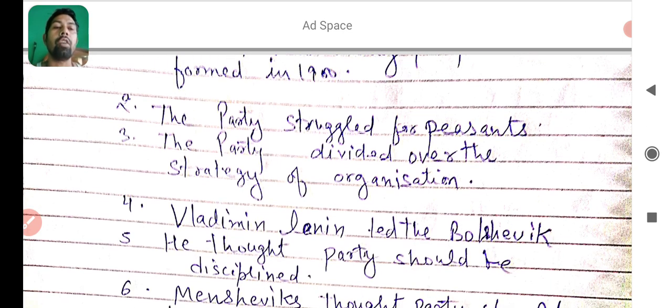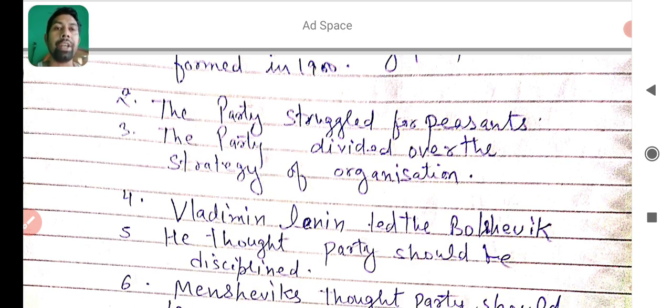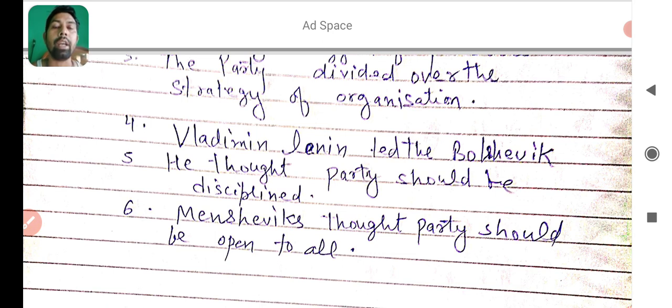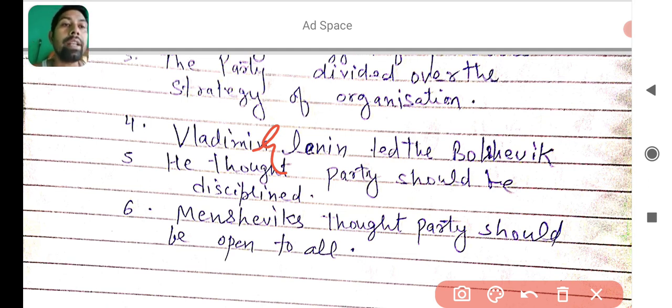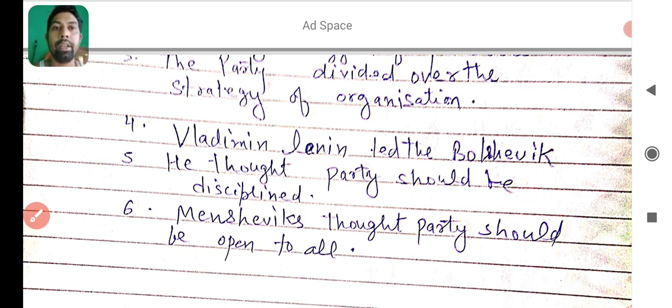The party struggled for peasants. The party divided over the strategy of organization. The party worked for peasants, but the party was divided into two parts. First was Bolshevik and the next was Menshevik. Vladimir, here not N, R here, Vladimir Lenin led the Bolsheviks. It means he was the leader of the Bolshevik party. He thought that the party should be disciplined and there should be special members in the party.